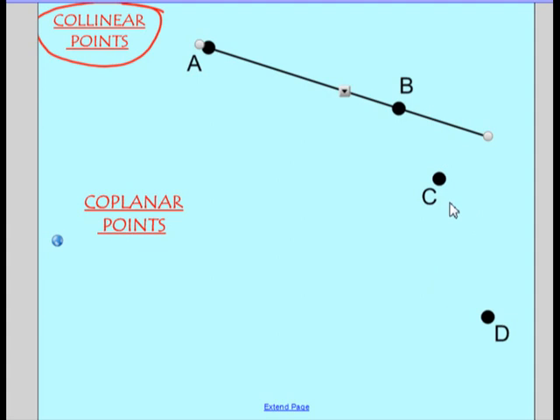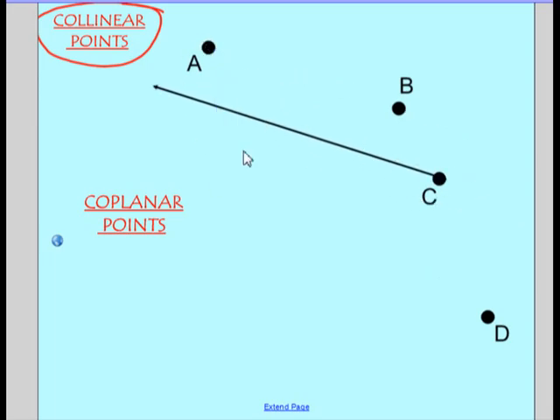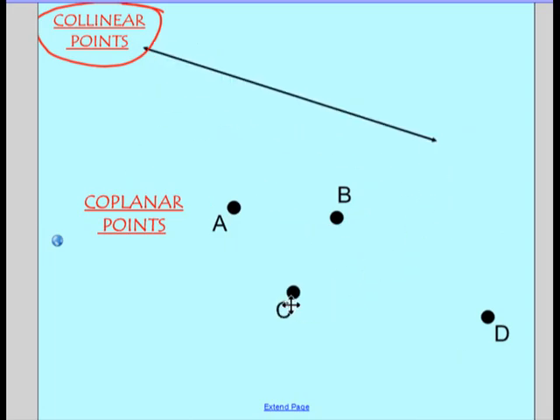Okay. Coplanar points, kind of the same concept. Does there exist a plane, a flat space, that contains those 3 points? So let's use those same points A, B, and C. Does there exist a plane that contains those 3 points? Well, the answer there is yes, and you can see that my screen is flat, and all 3 of those points are in that screen. Now, if I add a 4th point, like this one, are those 4 points coplanar? Well, right now they are, because they're all on the same plane.